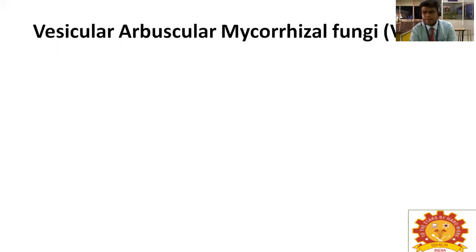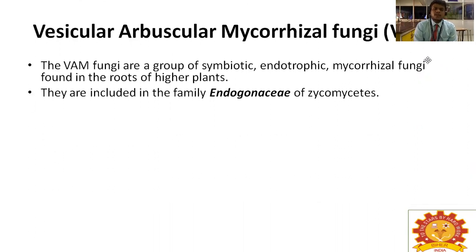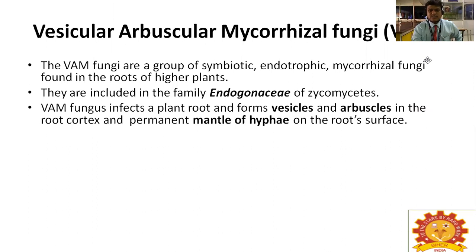Next one is VAM, vesicular arbuscular mycorrhizae. Now it is called arbuscular mycorrhizal fungi. The VAM fungi are symbiotic, that means mutually beneficial, endotrophic mycorrhizal fungi found in the roots of higher plants. They are included in the family Endogonaceae of Zygomycetes. VAM fungus infects a plant root and forms vesicles and arbuscules in the root cortex and a permanent mantle of hyphae on the root surface.